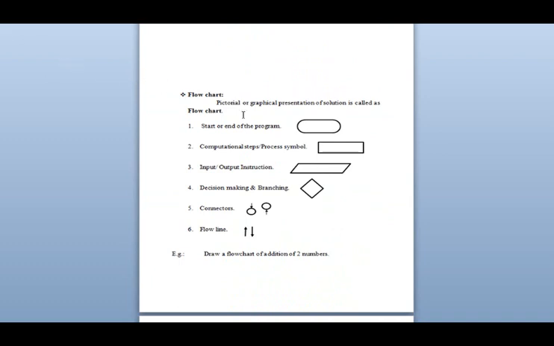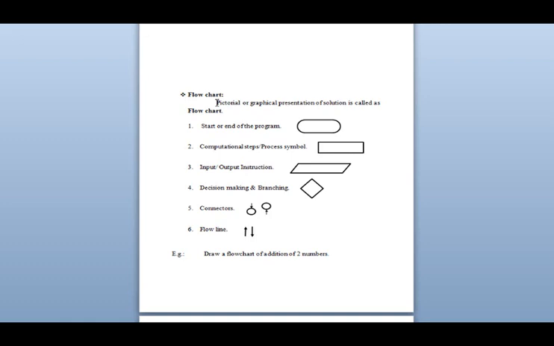I'm starting with a flowchart. What is a flowchart? For any programming language, a flowchart is very essential. A flowchart means a pictorial, graphical work which we are going to do. By just coding, we don't understand, or many times we don't understand what to code, how to code, what is the output, how to get it. To get that coding properly, if we have done the graphical work of how the data is going to flow, what we are going to get, how to end, when to end, then it is very easy.